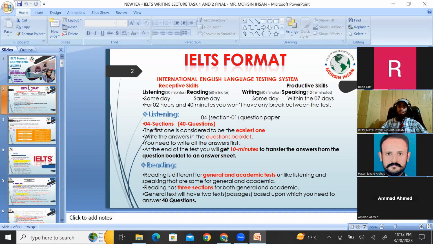And then in the very next lecture on Wednesday, we would discuss different kinds of essay, how to recognize and realize the topic, like what the essay topic is asking me. And then in the next lecture on Thursday, we will discuss task 1. On Friday, we will discuss task 1 again. Today we are going to have some important points regarding writing.